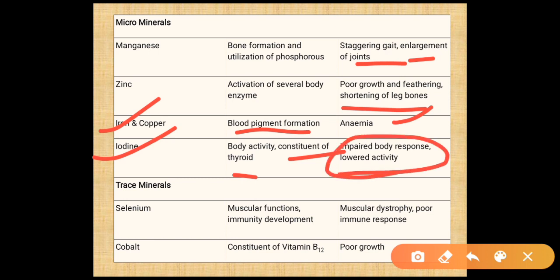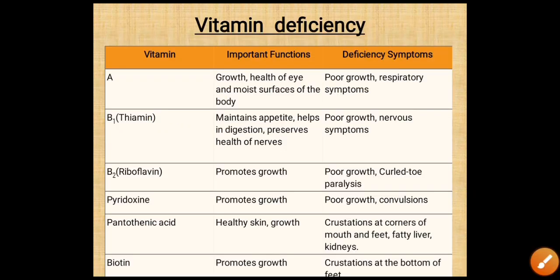There are many trace minerals which are required, like selenium, whose functions are muscular functions and immunity development. Due to the deficiency, there is muscular dystrophy and poor immune response. Next is cobalt. Its function is as a constituent of vitamin B12, and its deficiency leads to poor growth.